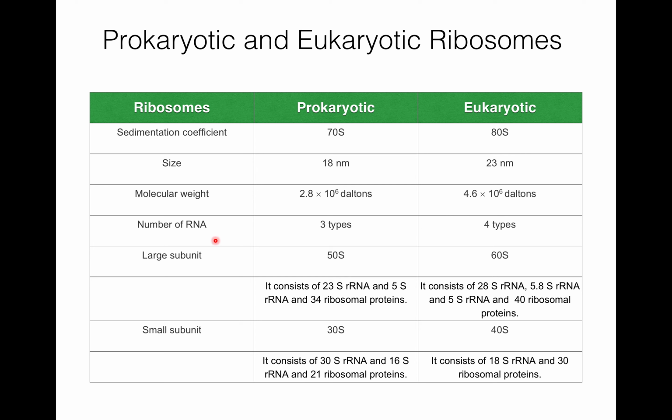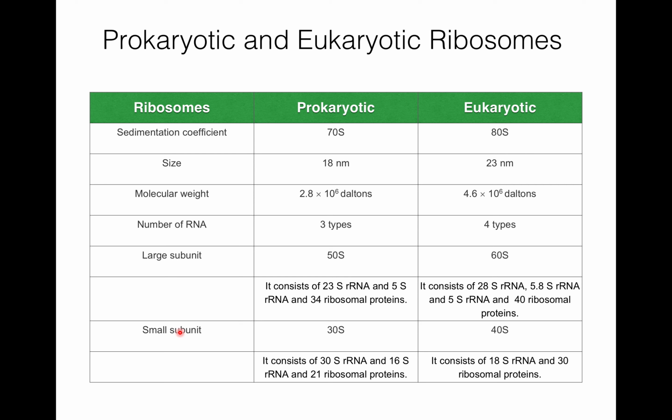The number of RNA types in prokaryotes is 3, while in eukaryotes it is 4. The larger subunit in prokaryotes is 50S, and in eukaryotes it is 60S. So the 50S ribosome consists of 23S rRNA and 5S rRNA and 34 ribosomal proteins, while the 60S ribosome consists of 28S rRNA, 5.8S rRNA, and 5S rRNA, and 40 ribosomal proteins.